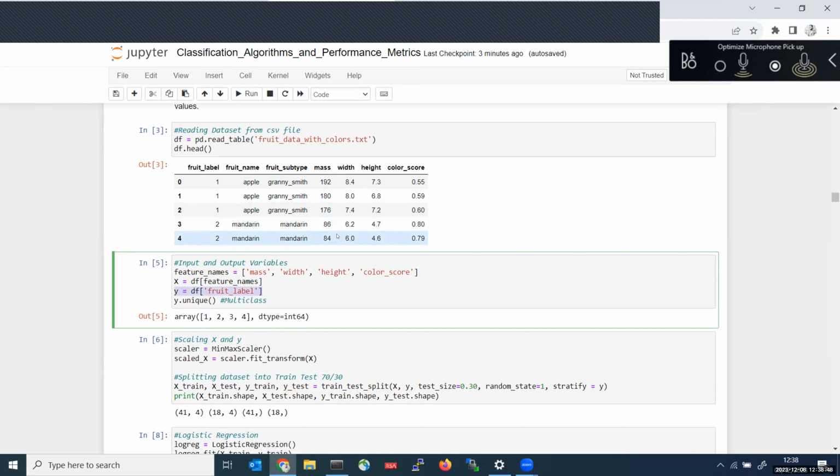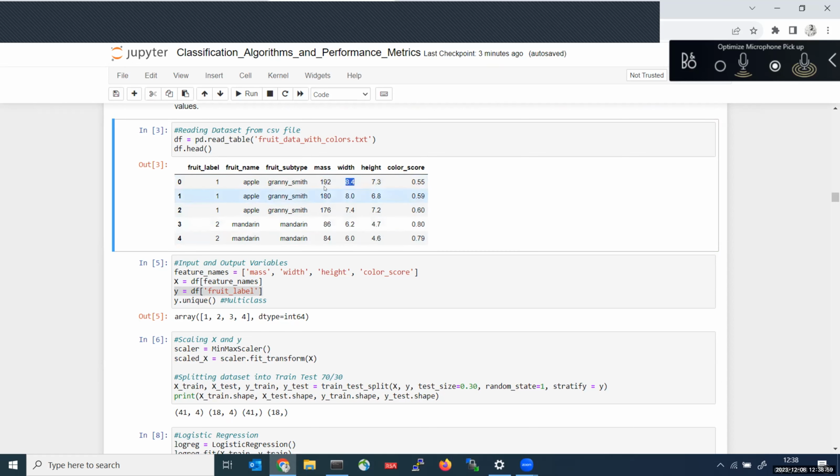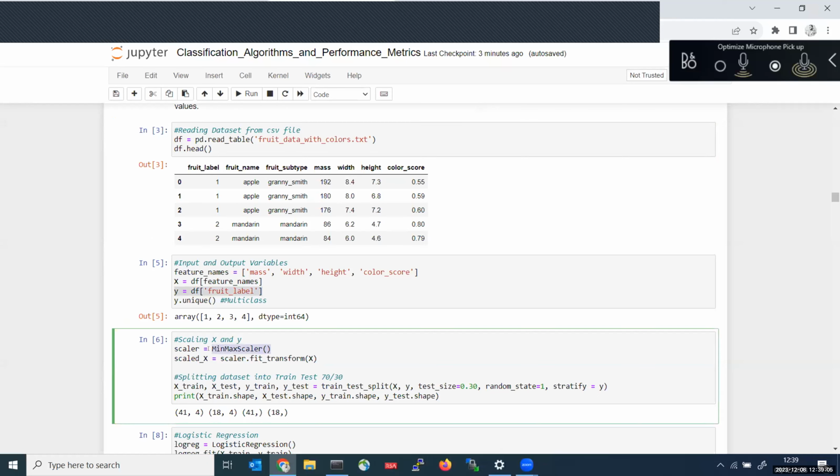If you see, my data is not in a specific range. These values are in hundreds, but these values are in tens only, 8, 6, 7. The scales are completely different. So what am I using? I'm using min-max scaler. We have already discussed the concepts called normalization and standardization.